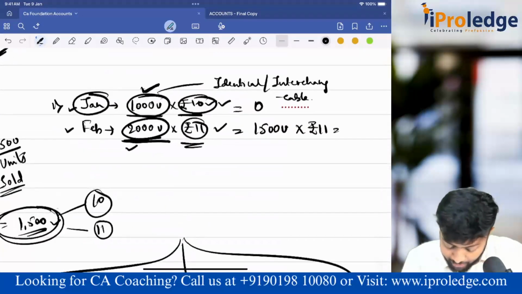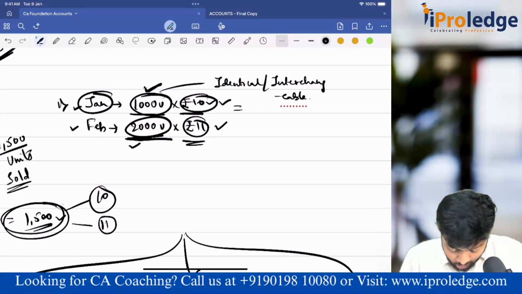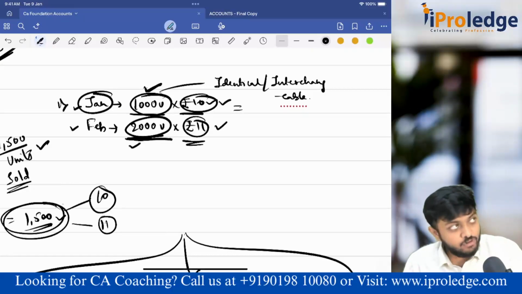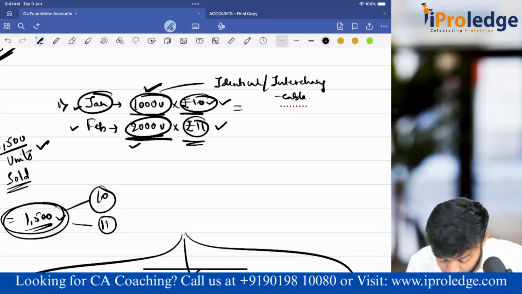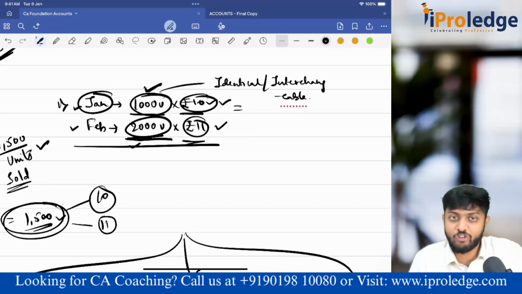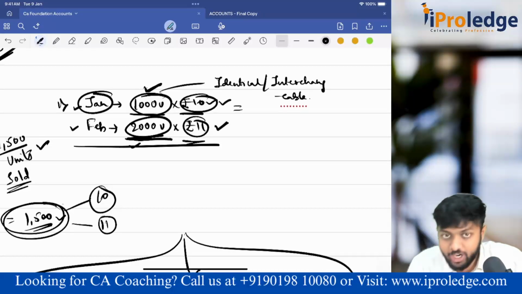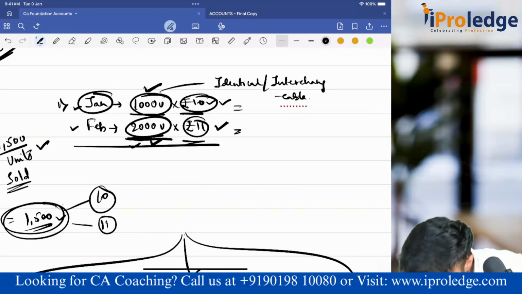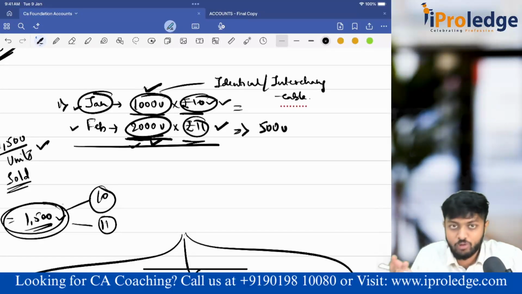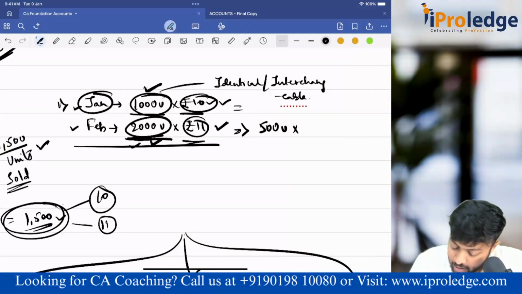So as per that assumption, what will happen to the same example? 1500 is the number of units that have been sold. Where would it have gone from first? The latest goods, that is the 11 rupees lot, because it was purchased the latest, in February. So as per LIFO, the goods when sold will first go from the latest lot. So 1500 will go entirely from the second lot only. How much will be remaining? 500 units. Out of 2000, 1500 are entirely gone from the latest purchase. Still 500 is there, which will be valued at 11 rupees.